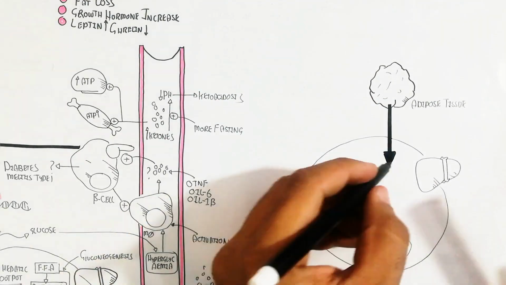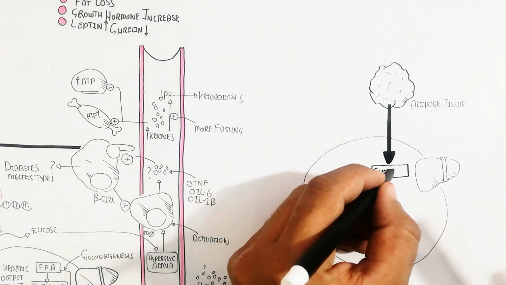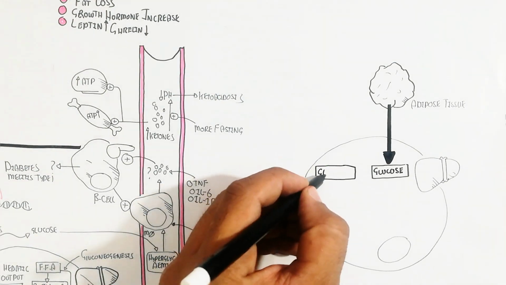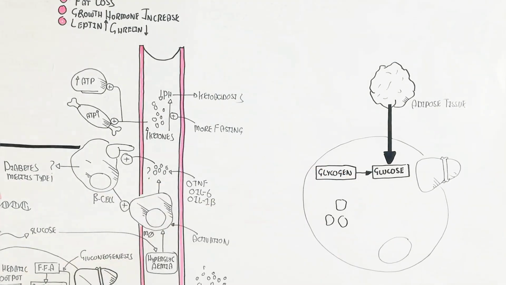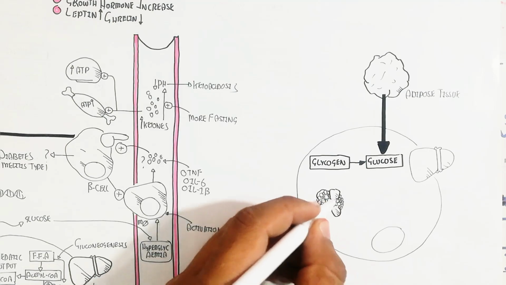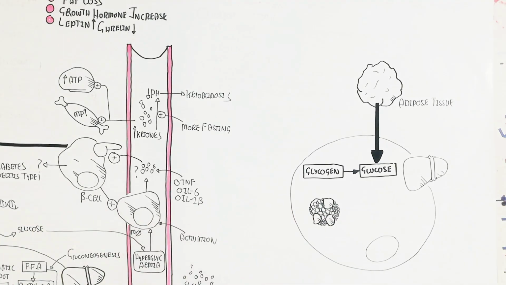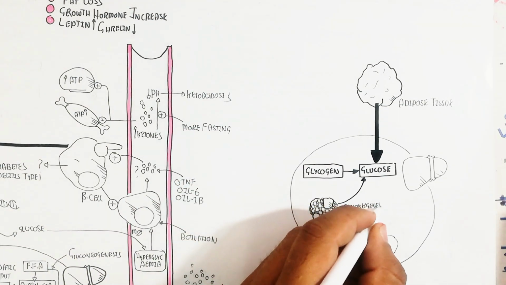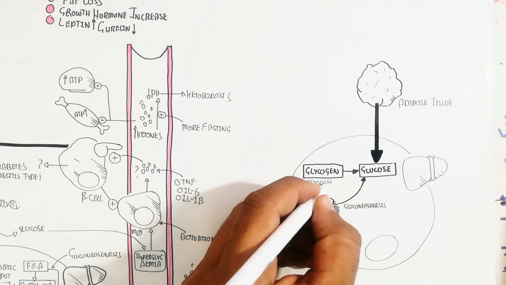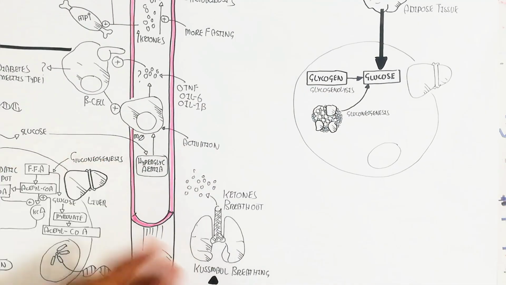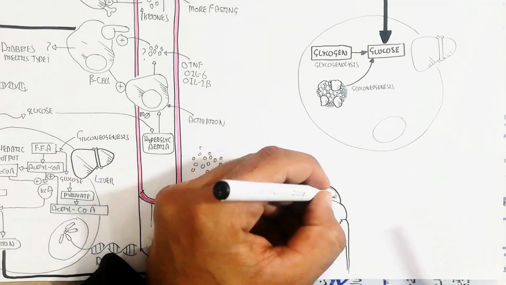The adipose tissue will go into the liver, and it will convert into glucose, but the glycogen also converts into glucose through glycogenolysis at the initial time, but gluconeogenesis occurs due to the lipoprotein, which will also produce glucose, known as gluconeogenesis.